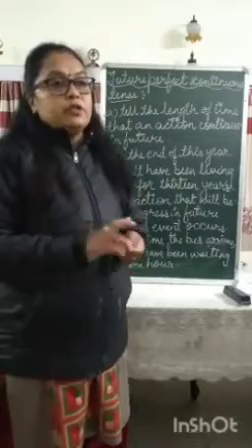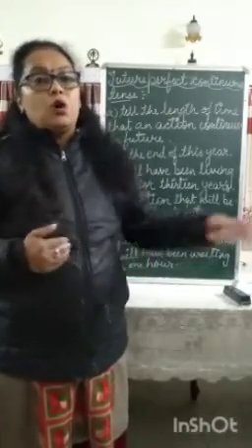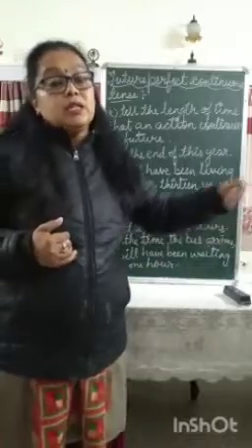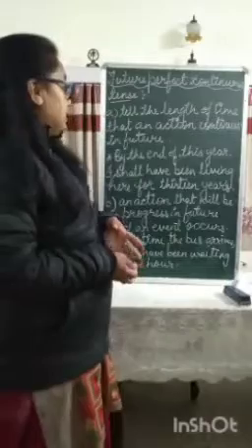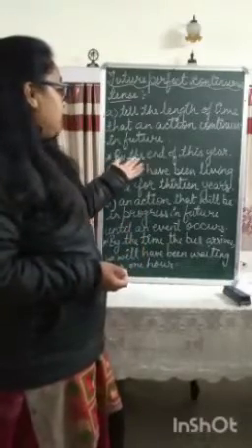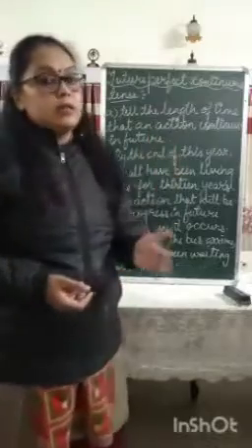Now future perfect continuous tense is used when we are talking about how long an action will have been in progress in the future. Okay, for example, by the end of this year, I shall have been living here for 13 years.